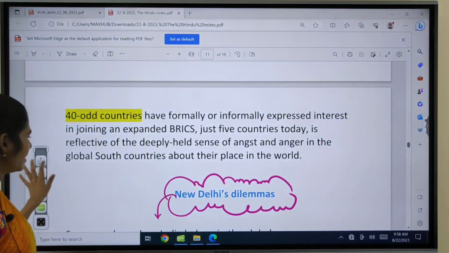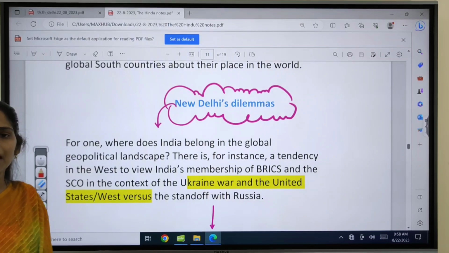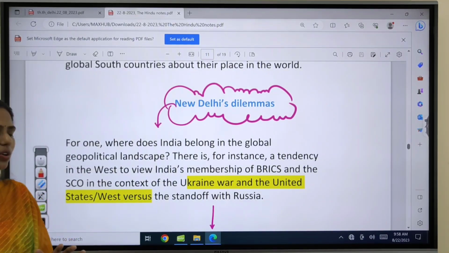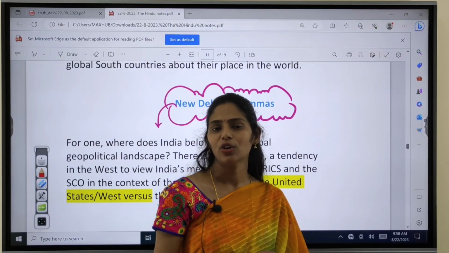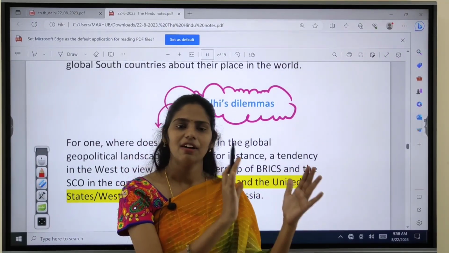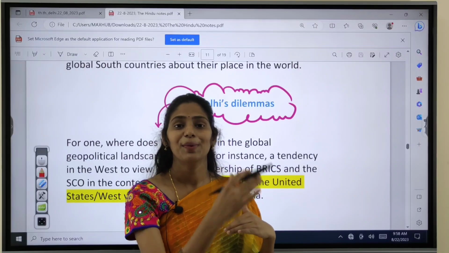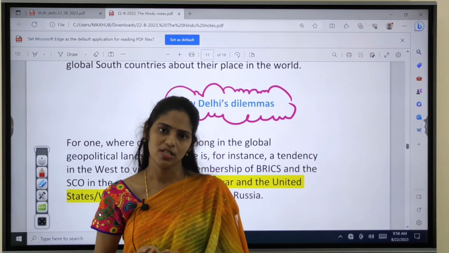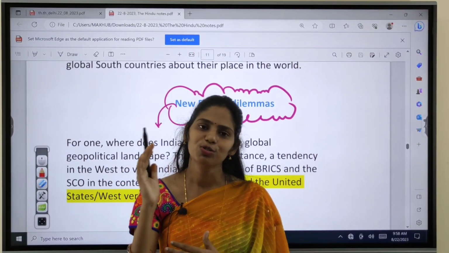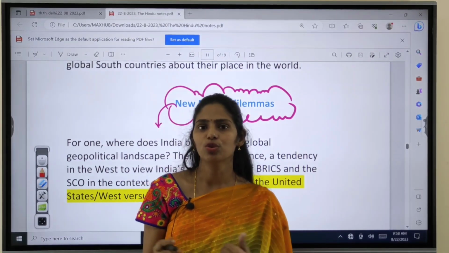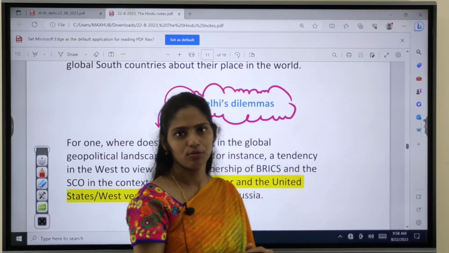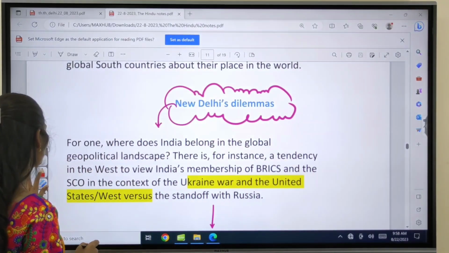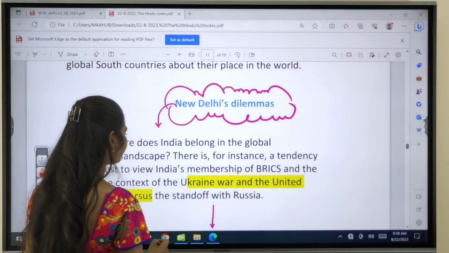And if you come back here, what are the dilemmas that India faces? These are called the New Delhi dilemmas. As you all know, on one side we have Russia, which is supported by China, and on the other is the USA. Whether we have to move towards the West or towards the Global South, this is a big dilemma before India. That is what is said by the author here also.